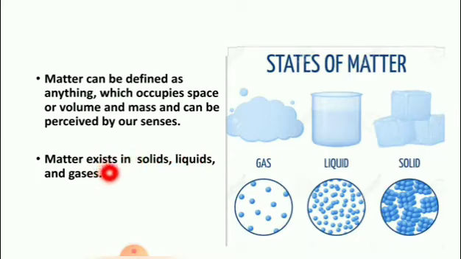As we know already, matter exists in solids, liquids and gases. These are the states of matter. What are they? Solid, liquid and gas. Solid is nothing but the arrangement of molecules is very tightly bound. That is called solid. Liquid is nothing but the arrangement of molecules is loosely bound. Gas is the arrangement of molecules very loosely bound. These are the differences between each other.